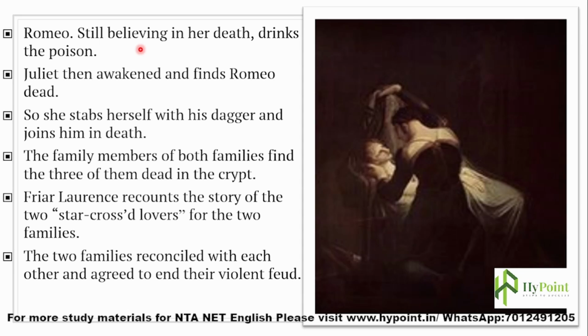The family members of both families find the three of them dead in the crypt. So when the family members came to the crypt, they saw three dead bodies. Who are they? Juliet, Romeo, and Count Paris. So they found three dead bodies in the crypt, and Friar Lawrence recounts the story of the two. No one else other than Friar Lawrence knows their story, so he comes and tells the story that they don't know. He tells the story of two star-crossed lovers.